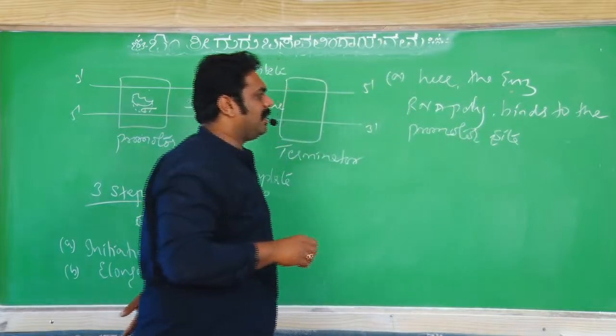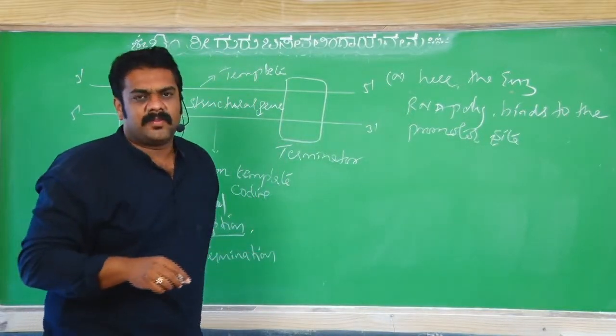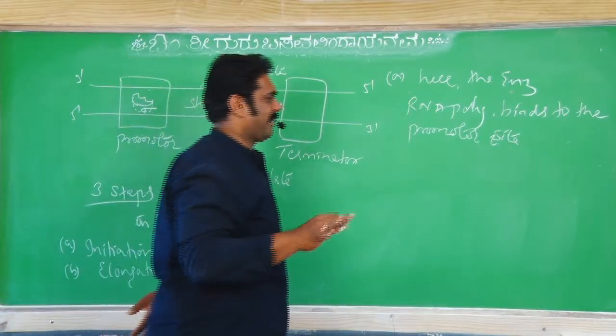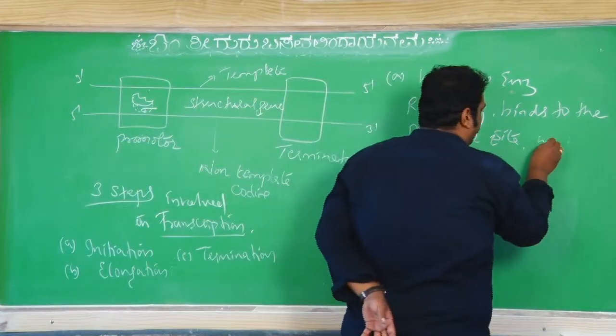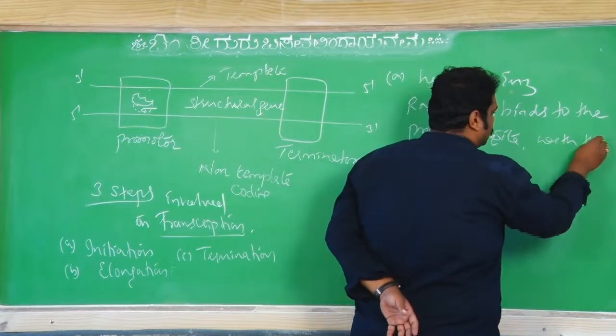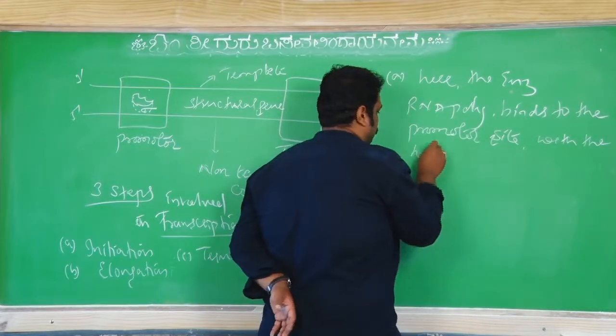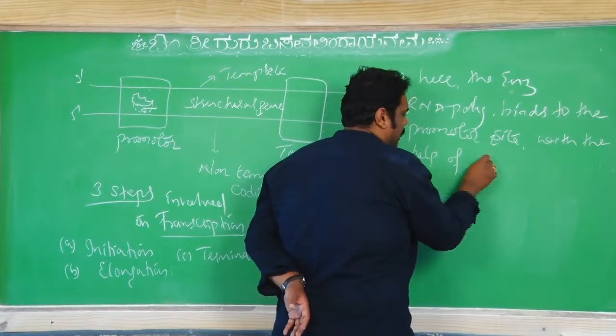The enzyme, RNA polymerase, binds to the promoter site with the help of the sigma factor.